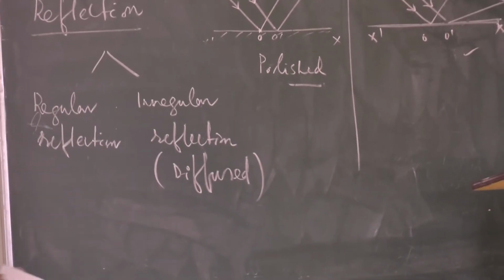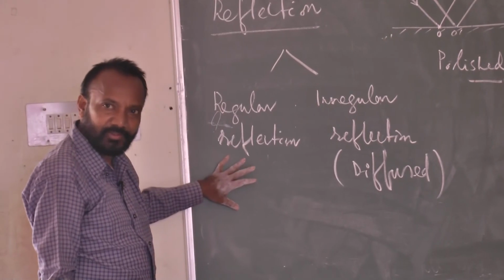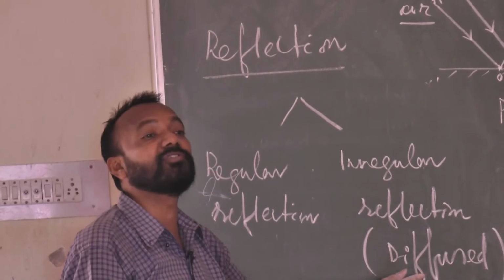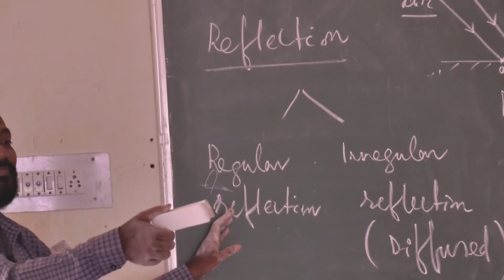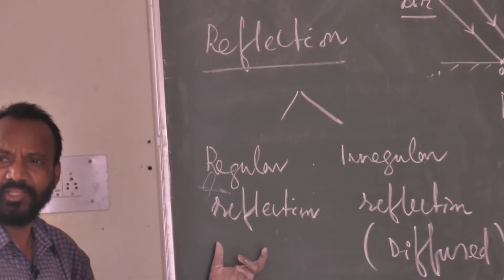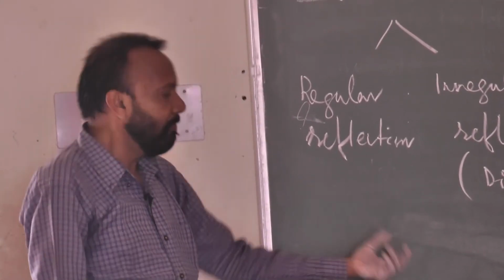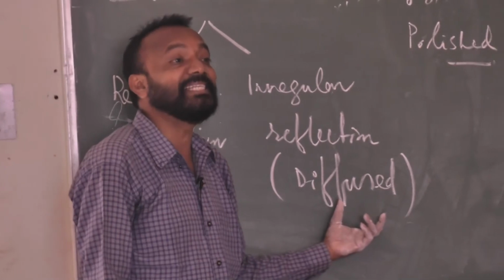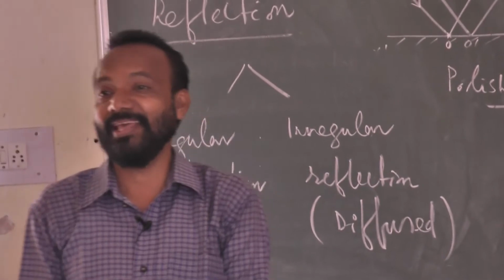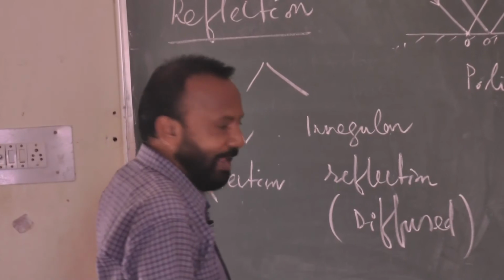Please keep in mind that reflection is of two types. One is regular reflection, the other is irregular reflection, which is also called diffused reflection. Regular reflection takes place on a polished surface, and irregular reflection takes place on a non-polished surface. In regular reflection, all the incident rays are parallel and all the reflected rays are also parallel. But in irregular reflection, incident rays may be parallel, but reflected rays are non-parallel, irregular. So I think types of reflection is clear.